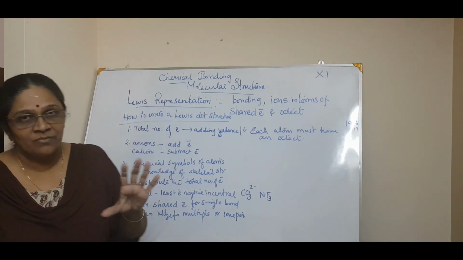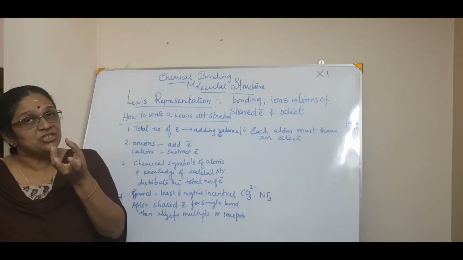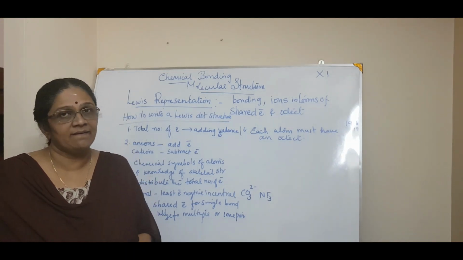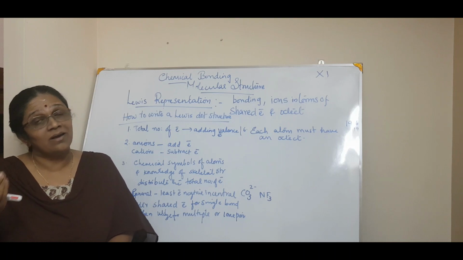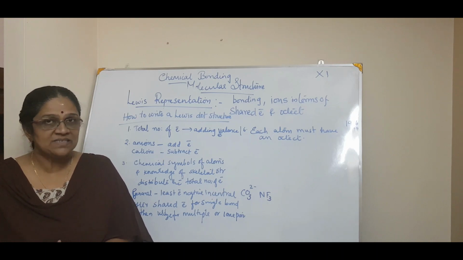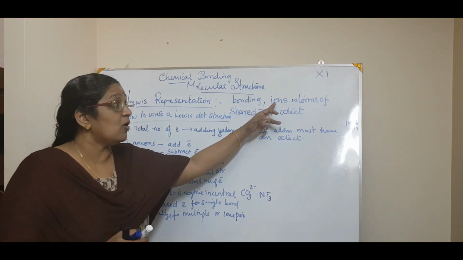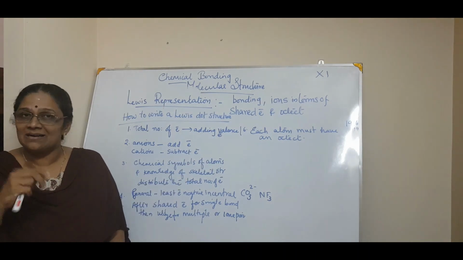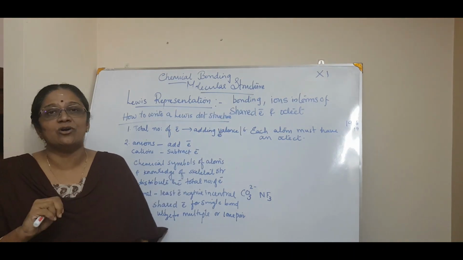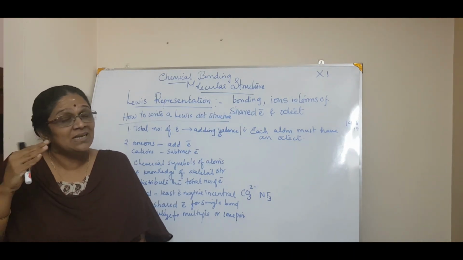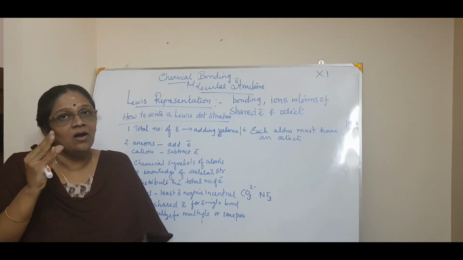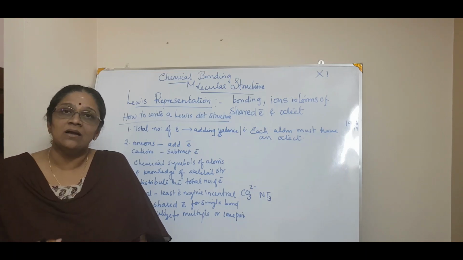Okay. Now you know that a Lewis representation will give you an idea of the chemical bonding, that is, whether there is a sharing of electrons or a transfer of electrons, which leads to either a covalent bond or an electrovalent bond, isn't it? So it also gives us an idea of ions in terms of shared electrons, isn't it? So for example, I will tell you what it is. Ions in terms of shared electrons means what? Na can only lose 1 electron, isn't it? And it forms Na plus. So it will give you an idea of the electrovalency of that particular atom, isn't it?